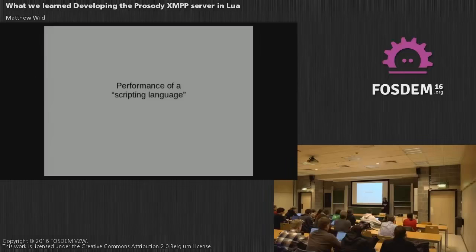That never happened. Early on, we ran some benchmarks just out of curiosity to compare ourselves with the competition, and we were very close to ejabberd, and that was the most popular server at the time. And so, you know, we're developers, we're having a bit of fun, optimize this, optimize that, how high can we get in the benchmark? And soon enough, we were beating ejabberd by a small margin at this one particular benchmark. And yes, I know benchmarks aren't real world, but it was fun to see a scripting language succeed so favorably next to a server written in Erlang.